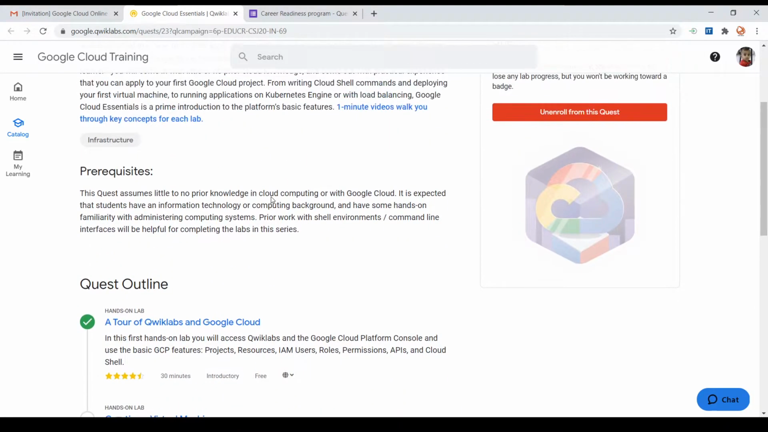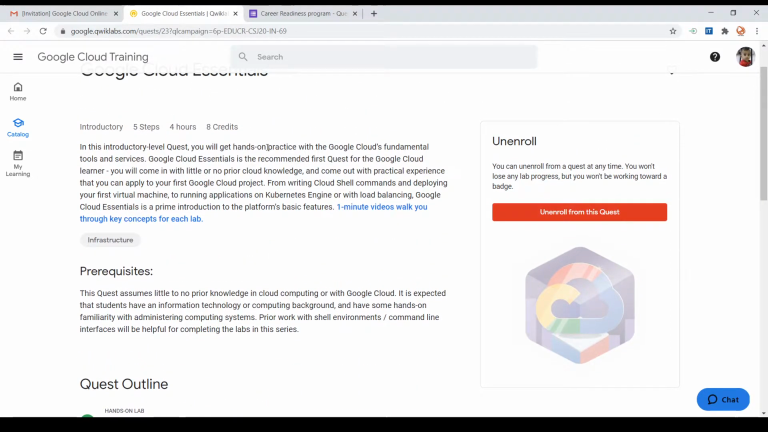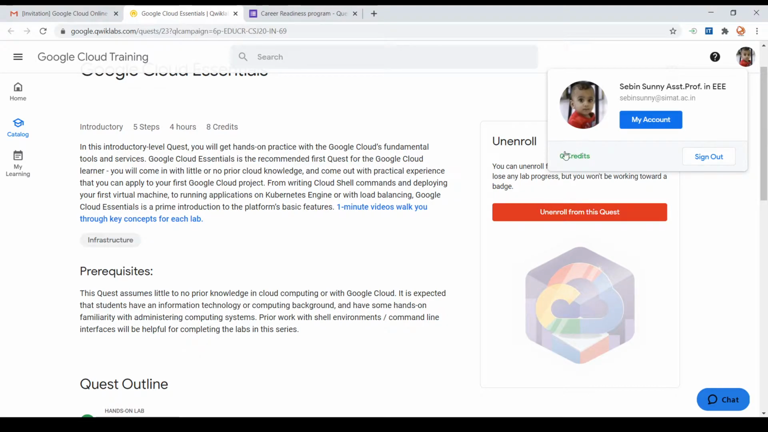So there is a method. Google is already offering 50 credits to students who enroll for this program or to enroll in this quest. So how to check the number of credits that you have? Click on the profile part you have. Inside that you can see the number of credits you own. In my case it's already 0 credits because I have done a lot of labs, so there are no credits in my account. For you, it will be showing 5 credits. If you are joining for the first time, you will be having 5 credits.